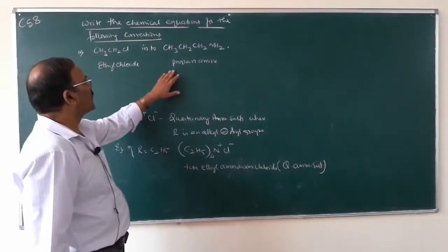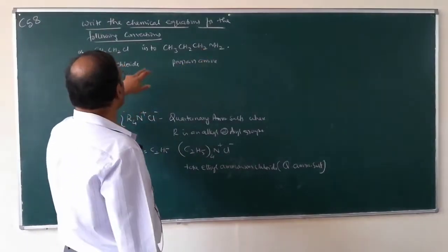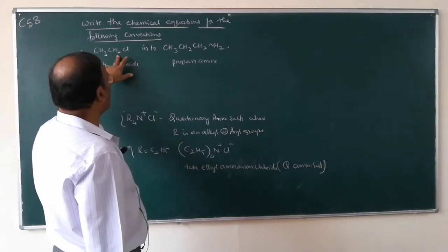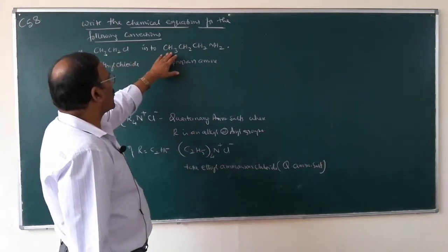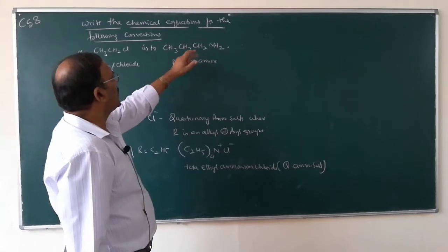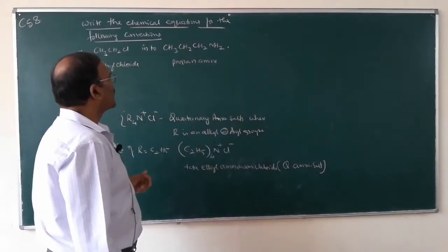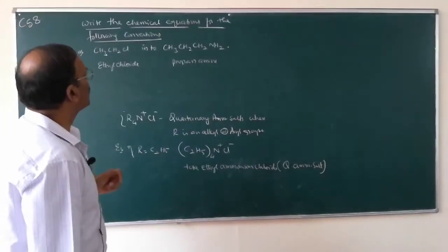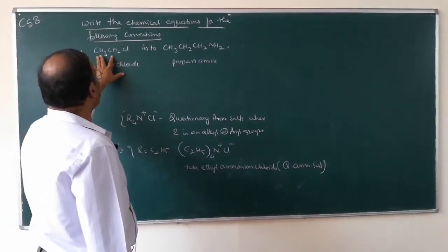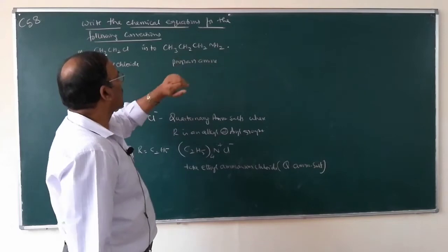So, what is the product? Propanamine. What is the reactant? Ethyl chloride. In this product, there is one carbon atom greater than the parent reactant. Here there are 2 carbon atoms, here there are 3 carbon atoms.